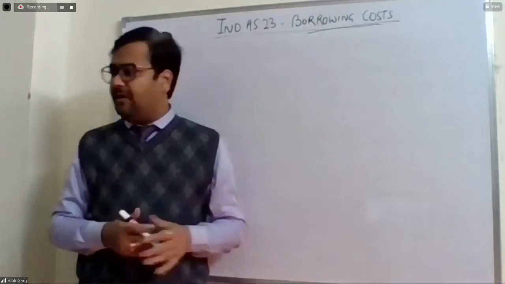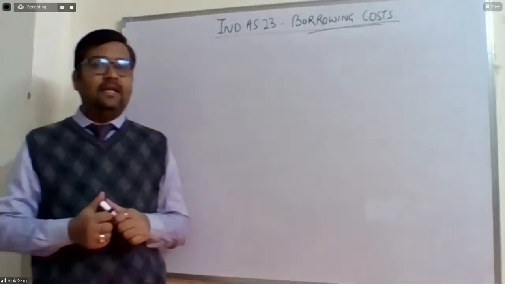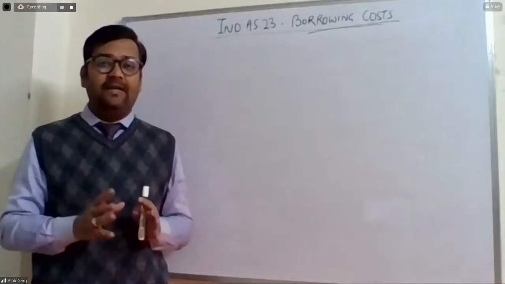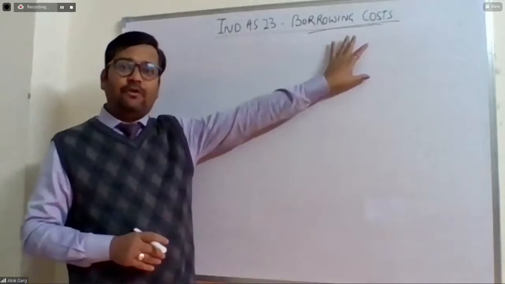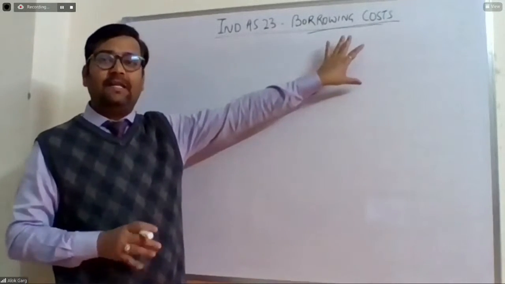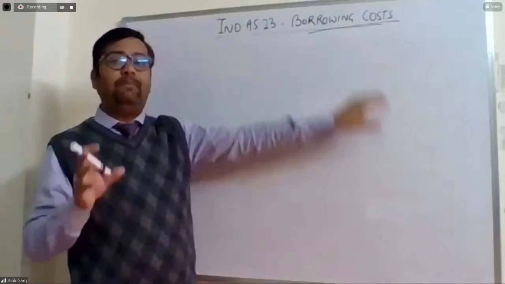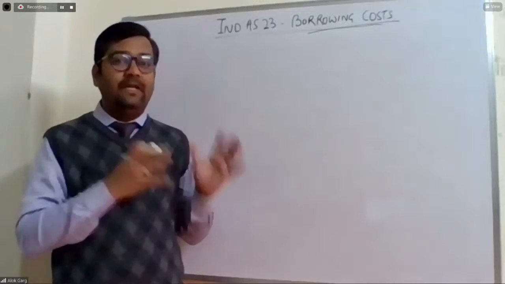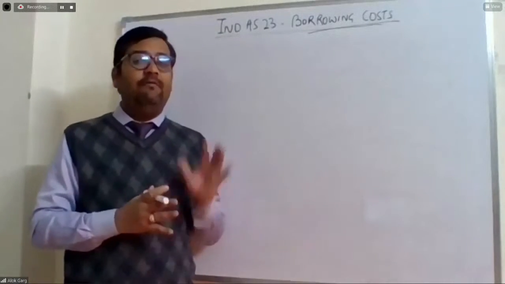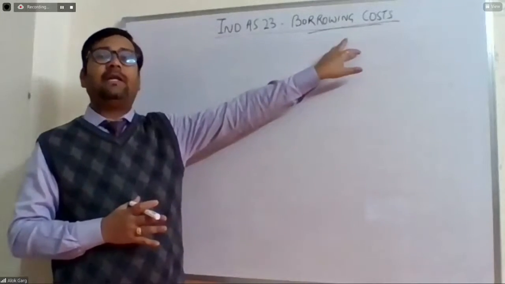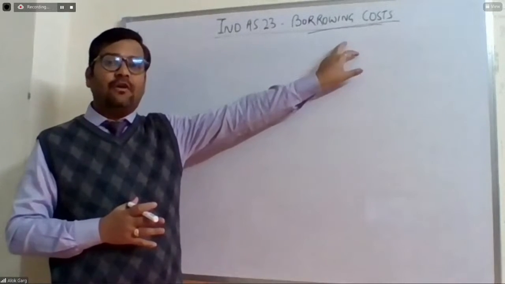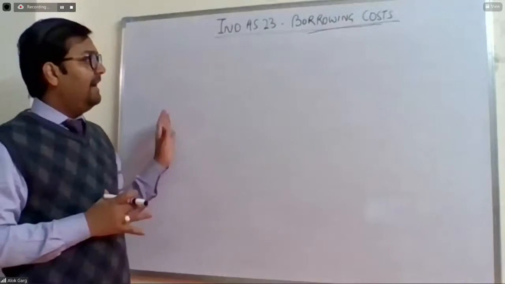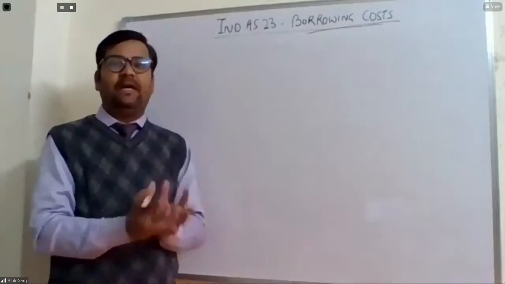So in a nutshell, we are talking about one more asset related standard. Borrowing cost of course seems like a P&L item, but it is not a P&L item. It is not a nominal account. In this standard, we are talking about this item being capitalized as part of the cost of the asset.